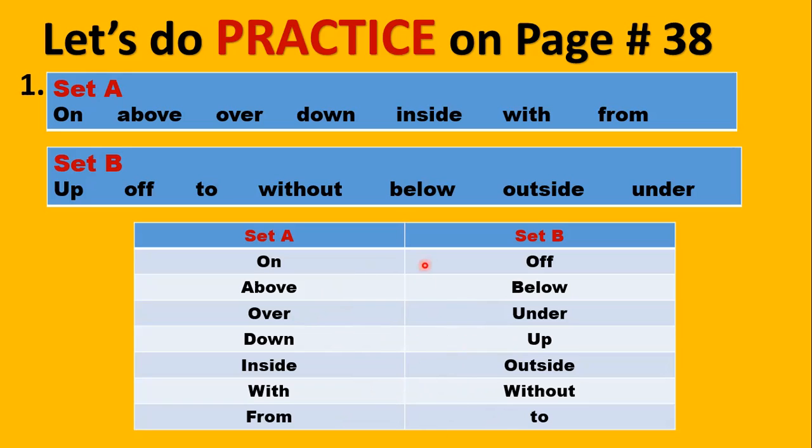If you see, all of these are opposites. They are opposite prepositions, but it is not necessary that every preposition is going to have an opposite. Some prepositions are just single, they don't have any opposite words. Suppose about or around, then they won't have an opposite. Around doesn't have an opposite. So clear? I hope the exercise is clear to you. You can do it by yourselves. Just have a look at it.